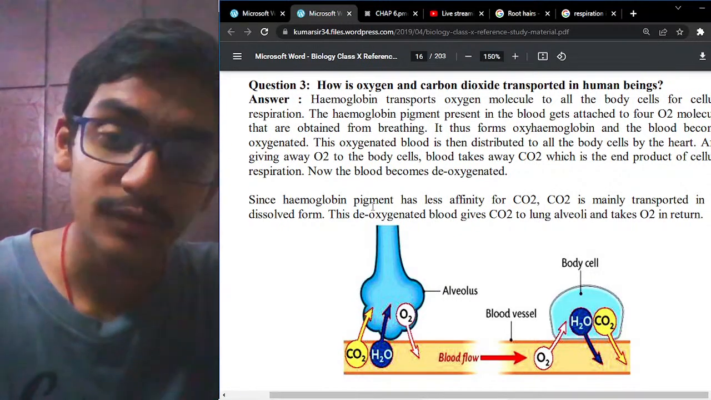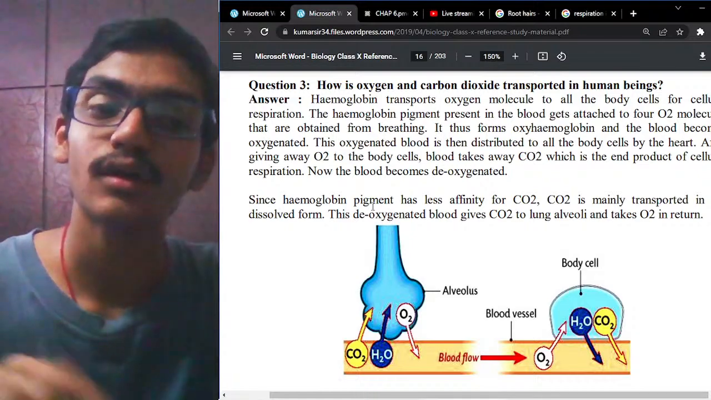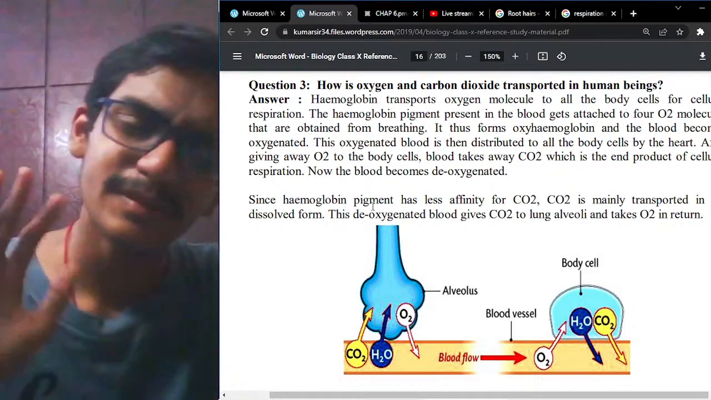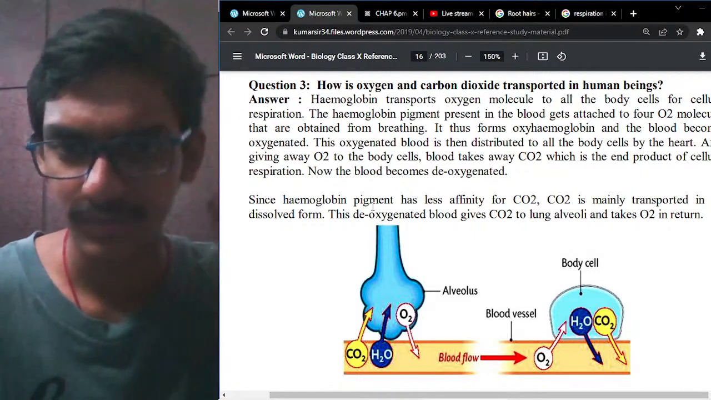This is oxyhemoglobin, and the blood becomes oxygenated, and this oxygenated blood is then distributed to all the parts, all the cells, by the heart. So the entire process you have to explain from the heart, everything.